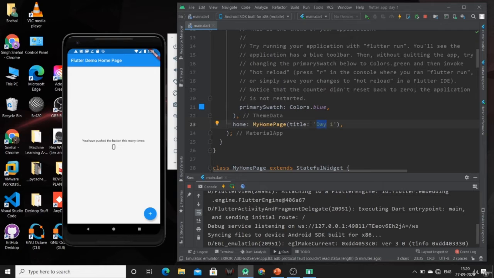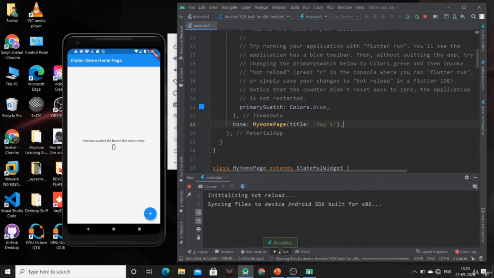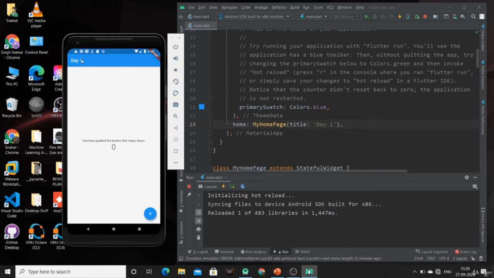I have just changed the text of this title property, so only this thing will be changed, and the hot reload will take just a few seconds. So just hit Control S and this will reload your app. Now you can see the title of this home page has changed to day 1.